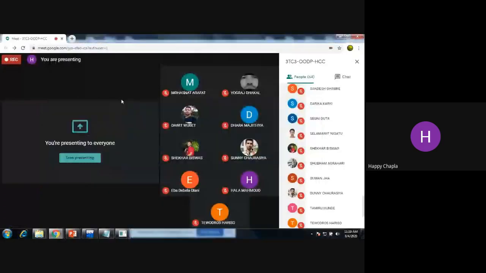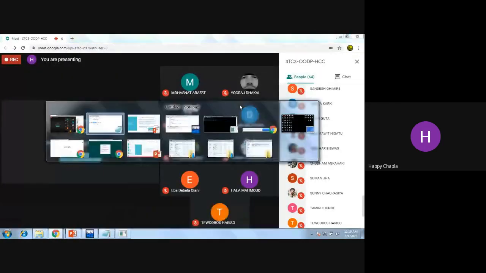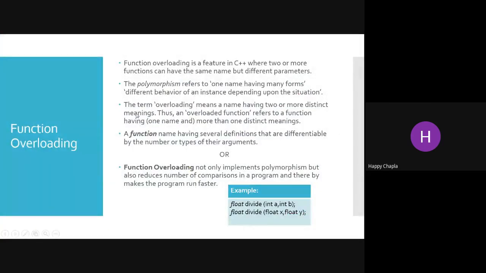So before we move further, we are just taking an overview of function overloading, right? What is the use of this function, why we implement it, how to implement it, we'll discuss in the next session.